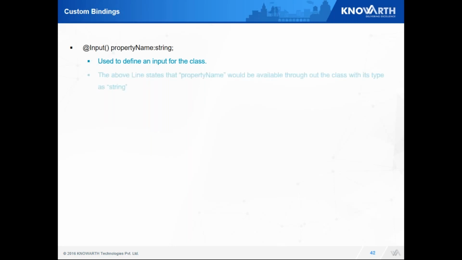Next is custom bindings. So what if I want any input or output? Angular provides @Input and @Output decorators. @Input is what dynamic text box I can add. Here I have mentioned @Input property name string. Now this line would make sure that property name would be available throughout the class and its type defined as a string.